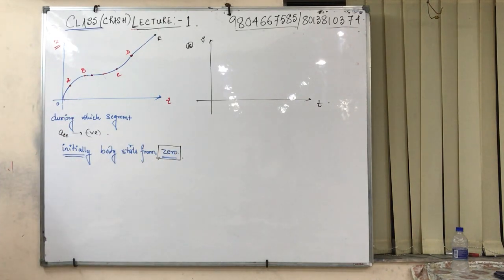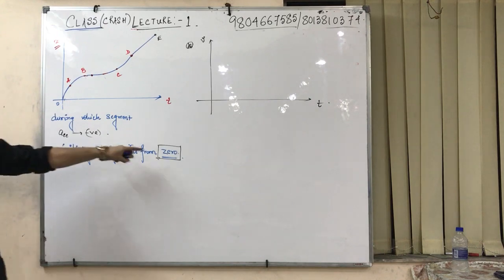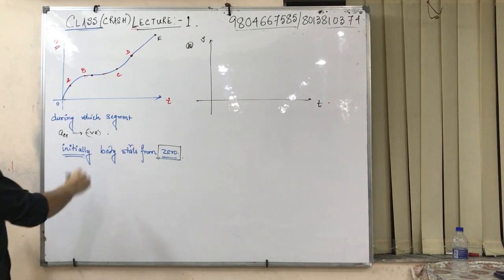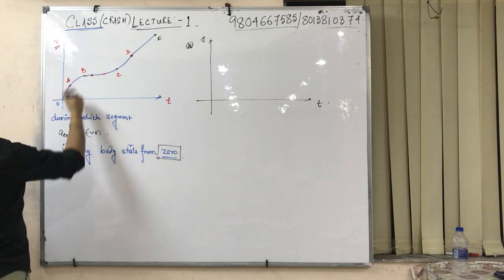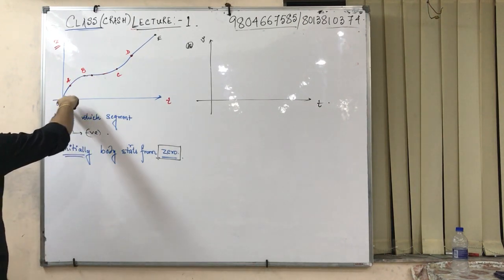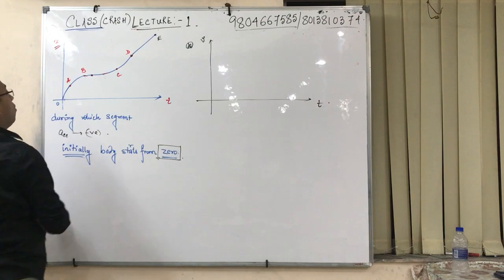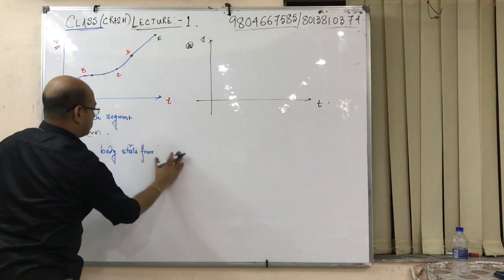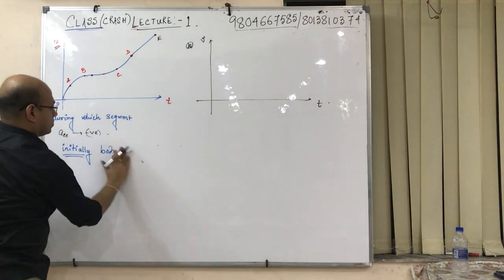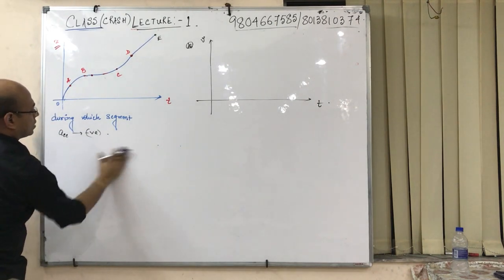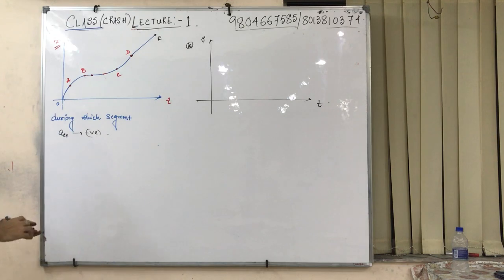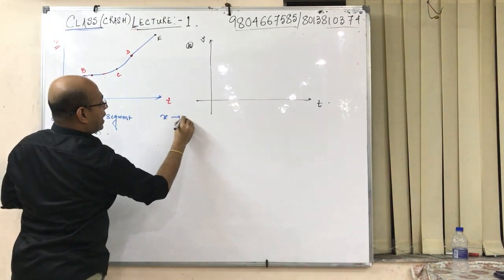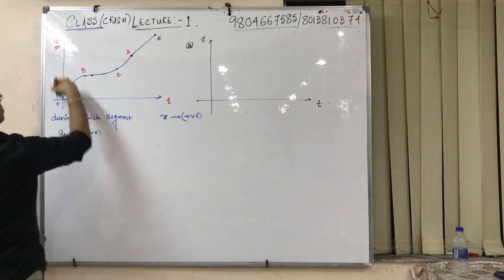See, for your assumption, I have said let this be 0. It may or may not be 0. It is not necessary that it has to be 0. It can be anything. Just for our assumption, let us check. Now see, this sort of curve signifies what? I have given this curve. So that means x is positive. Two things we have to check. x is positive.